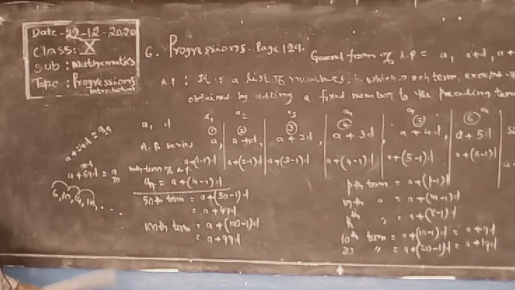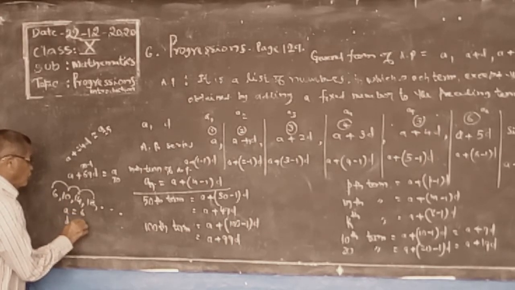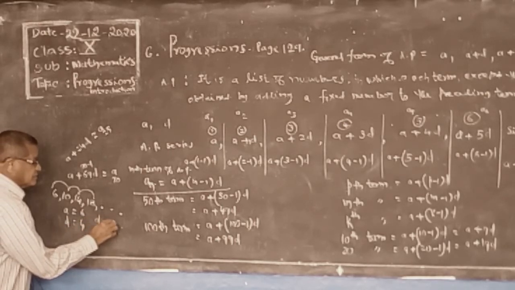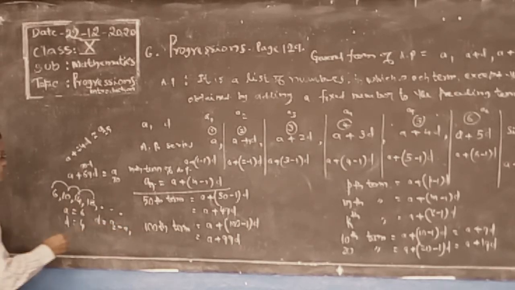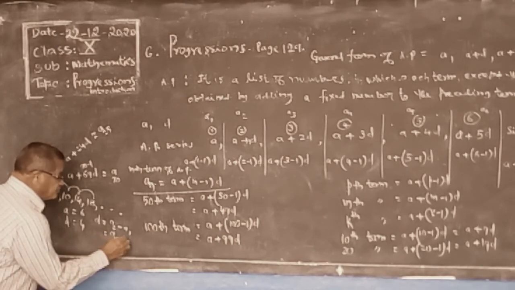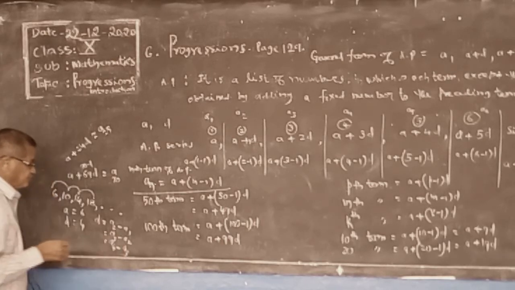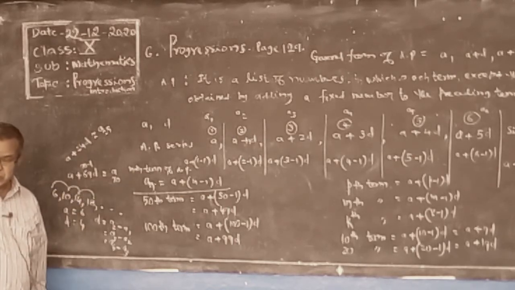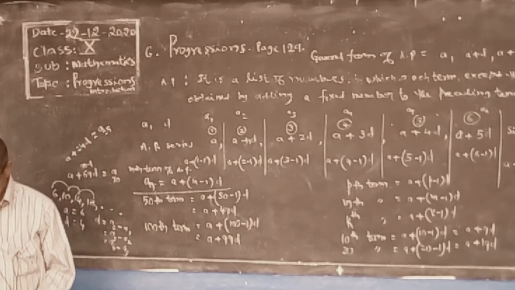By observation, here a is 6, the first term, and the difference d is 4. How to get d? Second term minus first term, or third term minus second term, or fourth term minus third term. Like this we have to do. Let us do exercise problems tomorrow onwards.